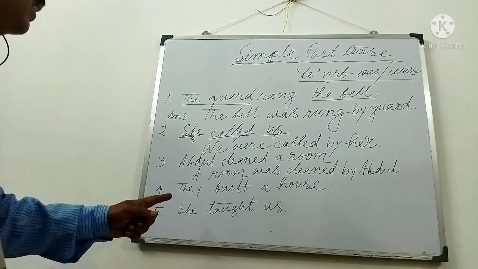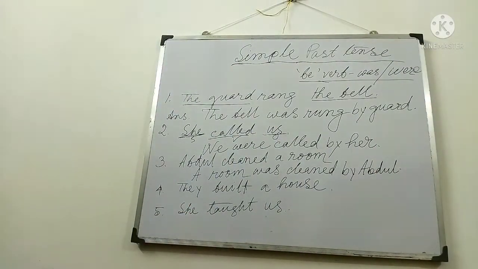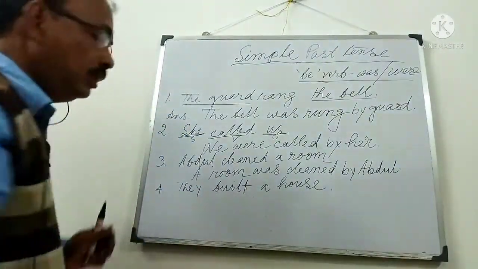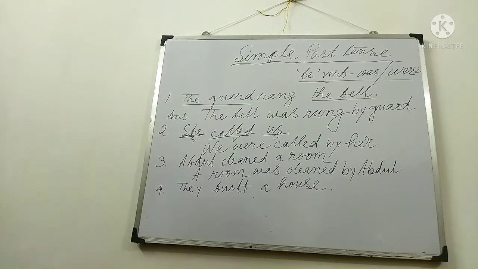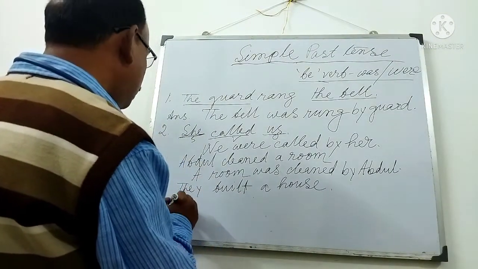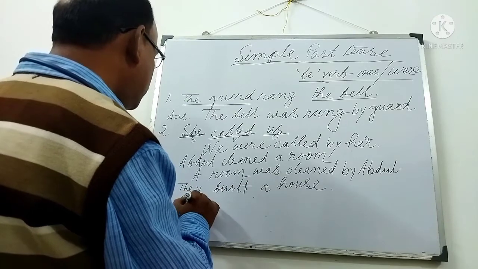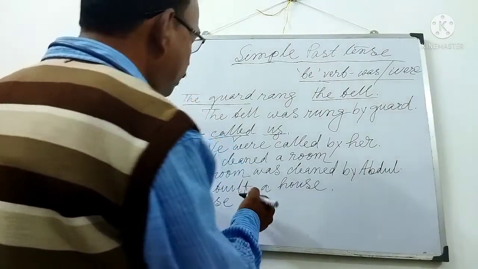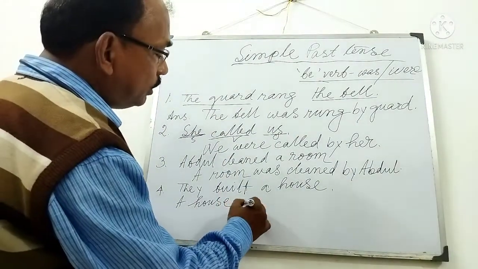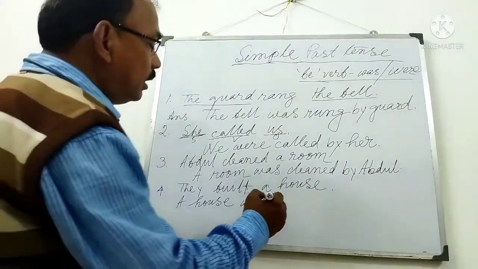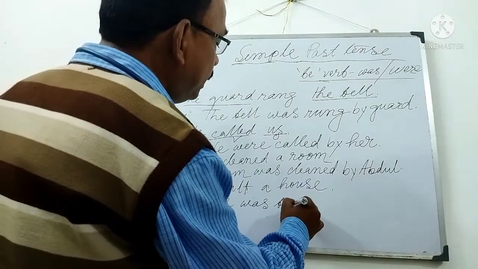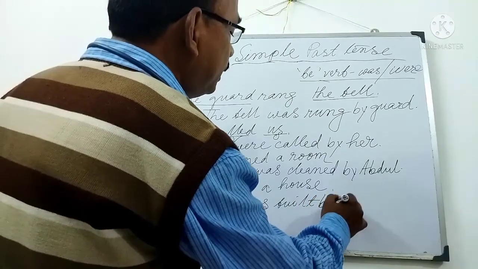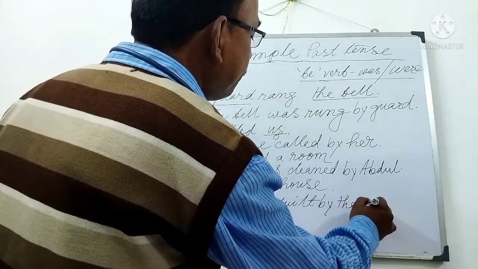Fourth example, they built a house. What will be? A house will be first written, a house. After house, was or were will be was. Built will be. Then by, they changing to them, adding by.